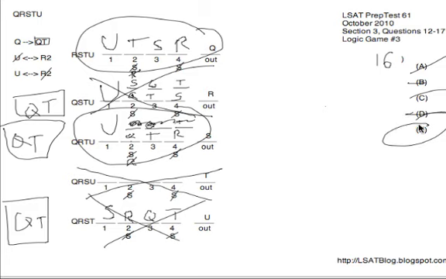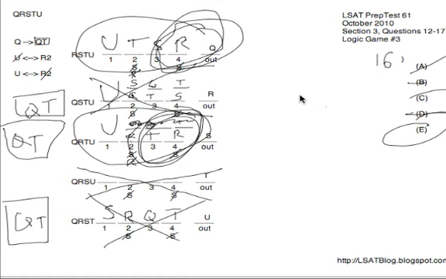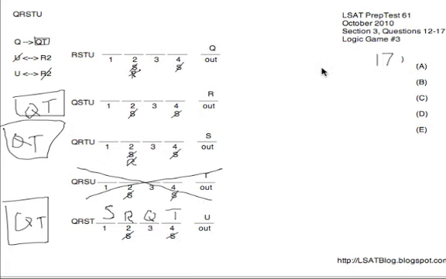elimination. And if you look at E, R on 4 happens in both the top possibility and the bottom possibility. Therefore, R on 4 is a must, since those were the only 2 valid scenarios for this question. Next, number 17. If Q and S run, how many different people could be the person who goes on 1?